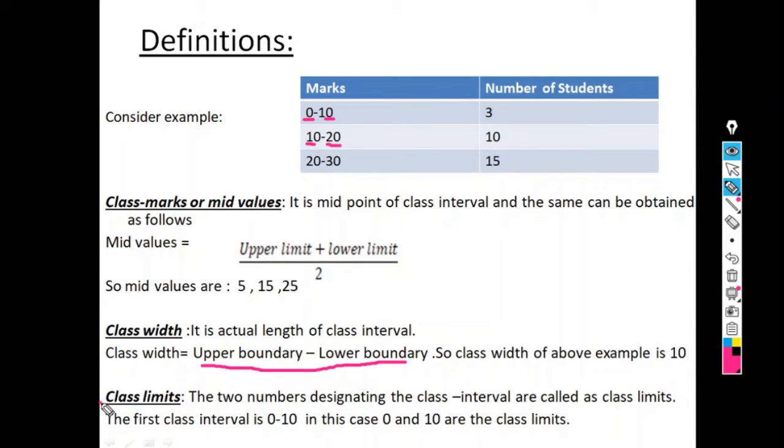Next definition, class limit. The two numbers designating the class interval are called class limits. Simply, the class limit is what? See the first class, 0 to 10. In this case, 0 and 10 are called class limits. That means the upper limit and lower limit are simply called class limits.